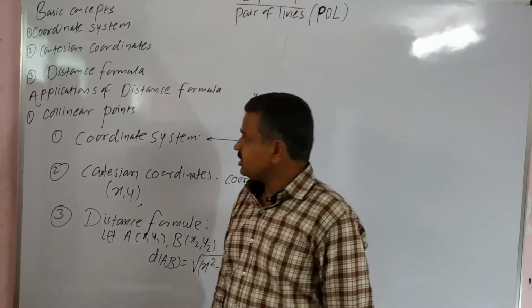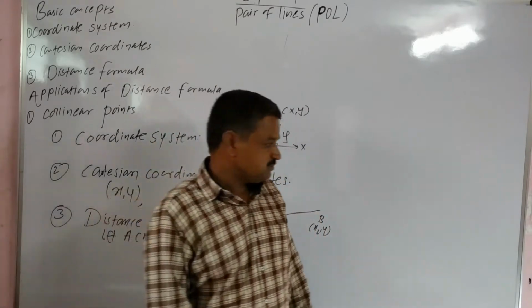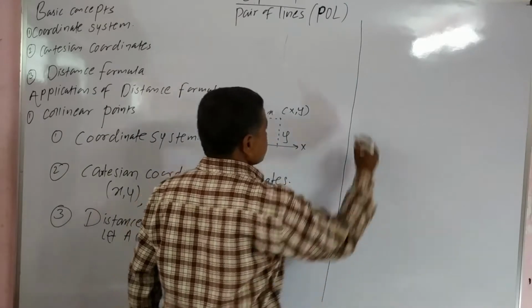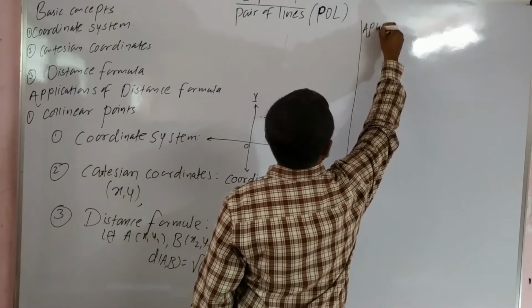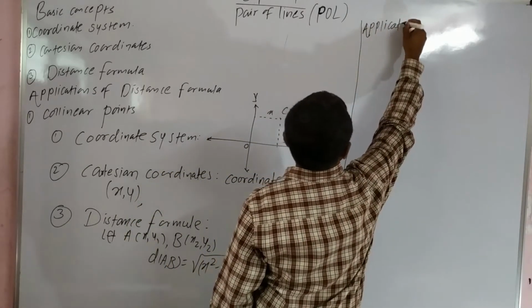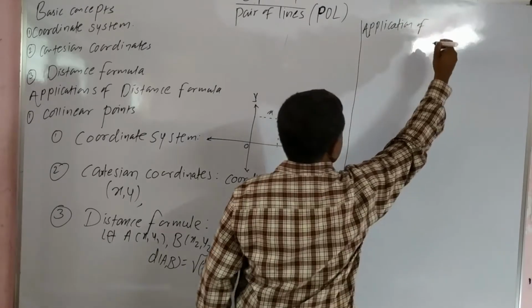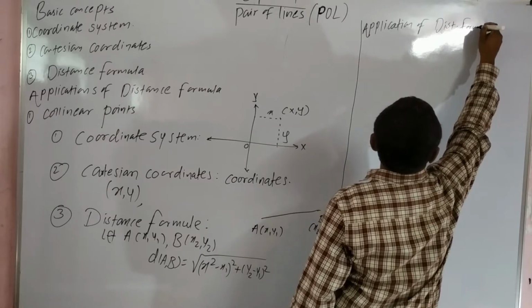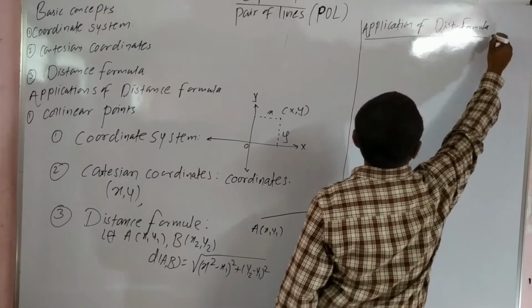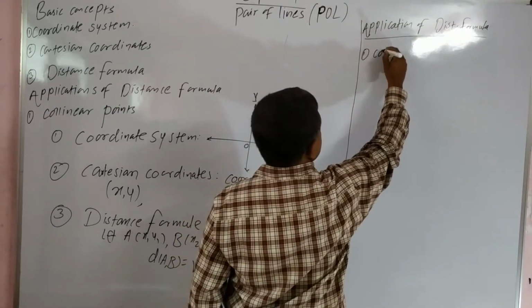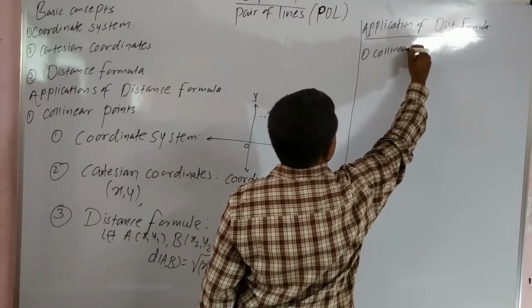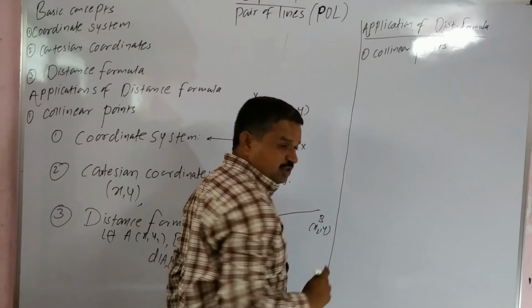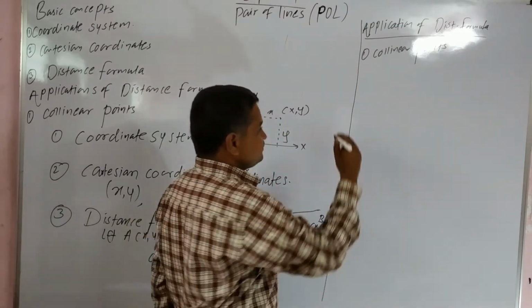Now, the next point, applications of the distance formula. Dear students, collinear points. When are three points said to be collinear?